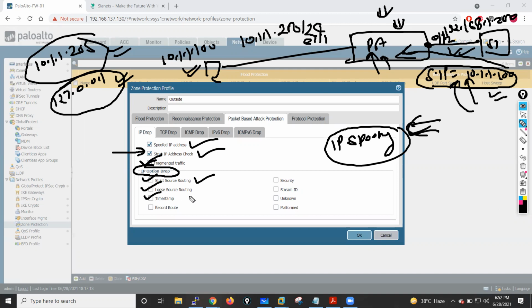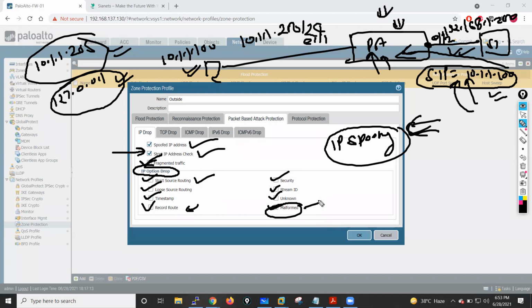If we have a timestamp value in the IP header, it will drop it. If we have a record route field in the IP header, if someone has used that field, it will drop. If our IP header has any security, stream ID, unknown, or malformed option, in all these cases my firewall will drop the packet.